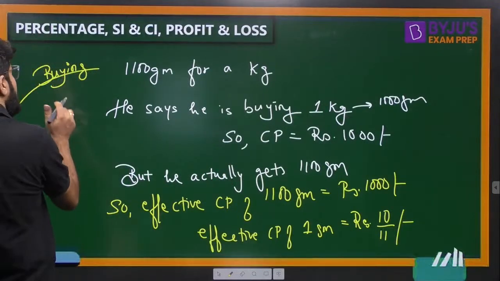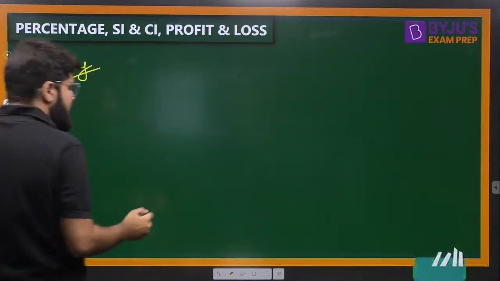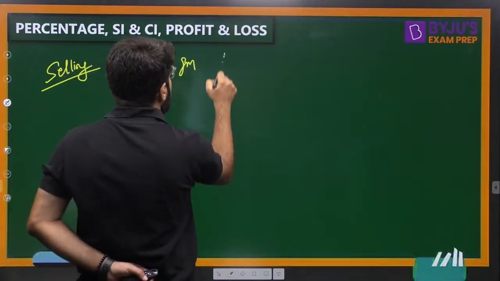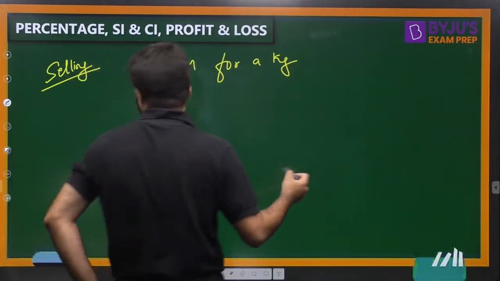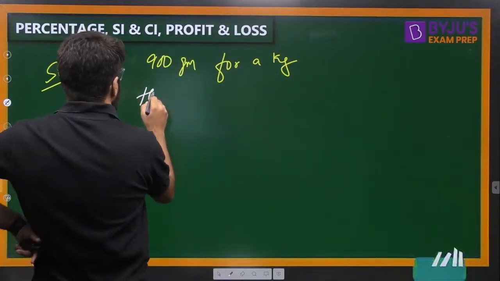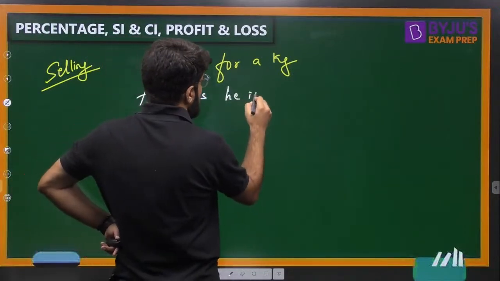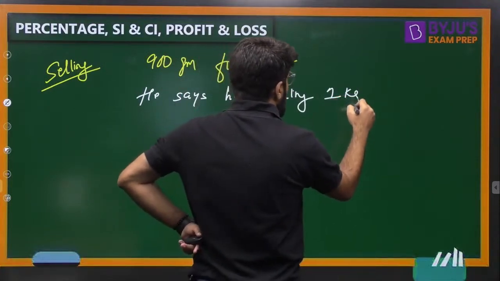Now, this is the story of buying. What is the story of selling? He sells 900 gram. यहाँ पे भी 100 gram बचा लिया. 900 gram for a kg. Again, let me explain you this clearly. He's selling 1 kg.